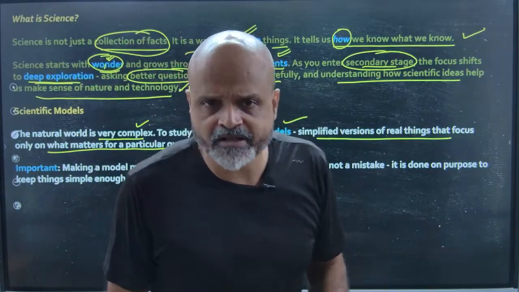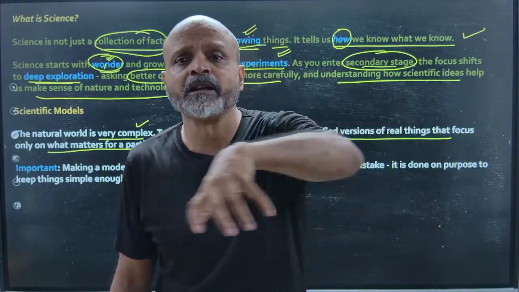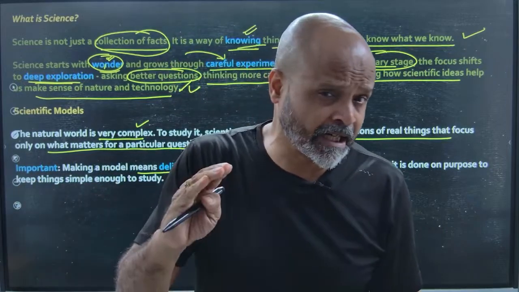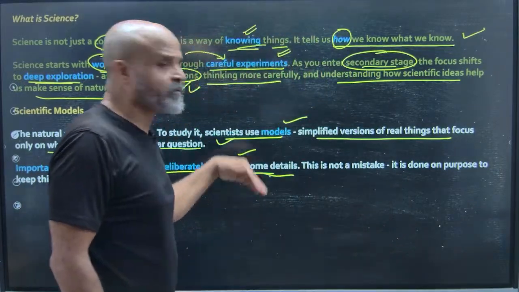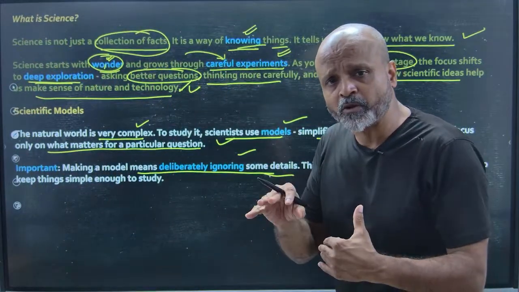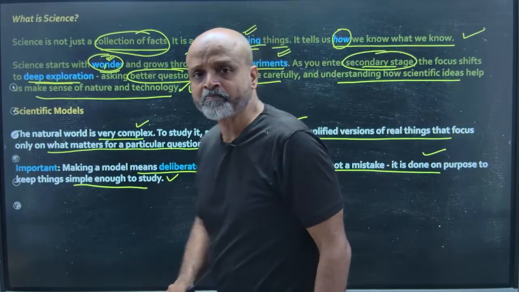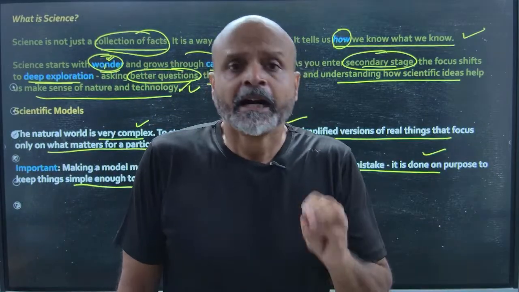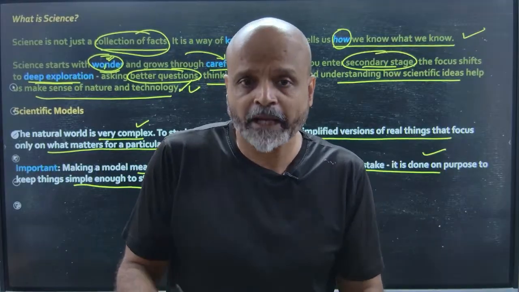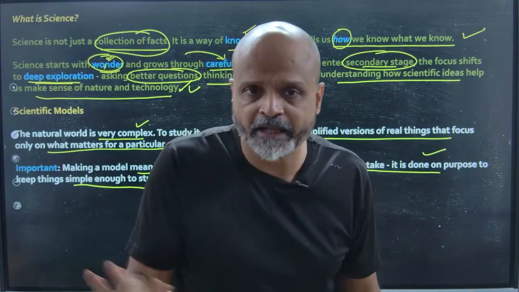For example, in higher classes of physics, you will encounter many derivations in which it is clearly mentioned that we are neglecting the lower quantities which might occur in the experimentation. So we have to neglect some details. Some things are such that we have to consider the crisp form of it. This is not a mistake, it is done on purpose to keep things simple enough to study. There are some major aspects which we cannot ignore. However, during experiments, observations or conclusions, we tend to ignore some details deliberately so that we get a correct picture or a detailed study of a particular function.